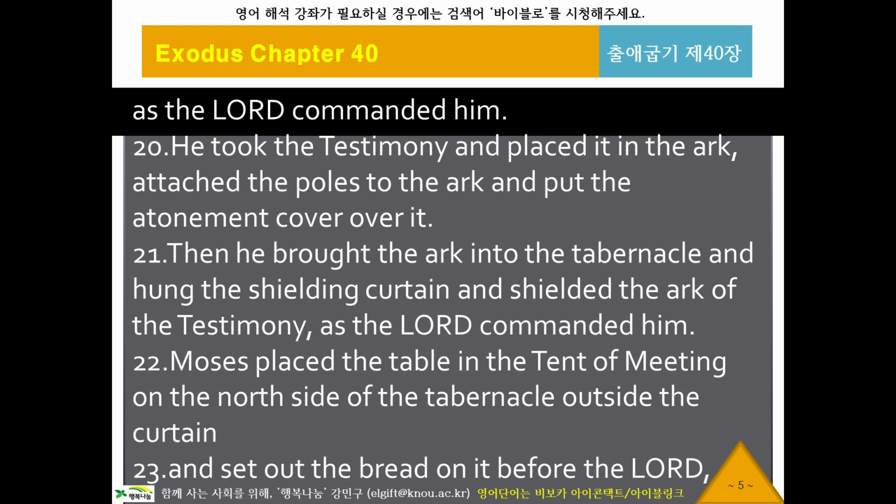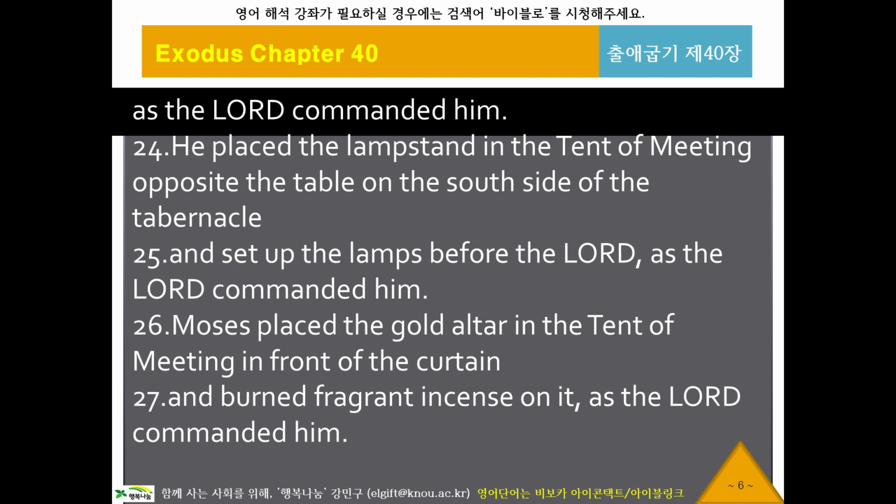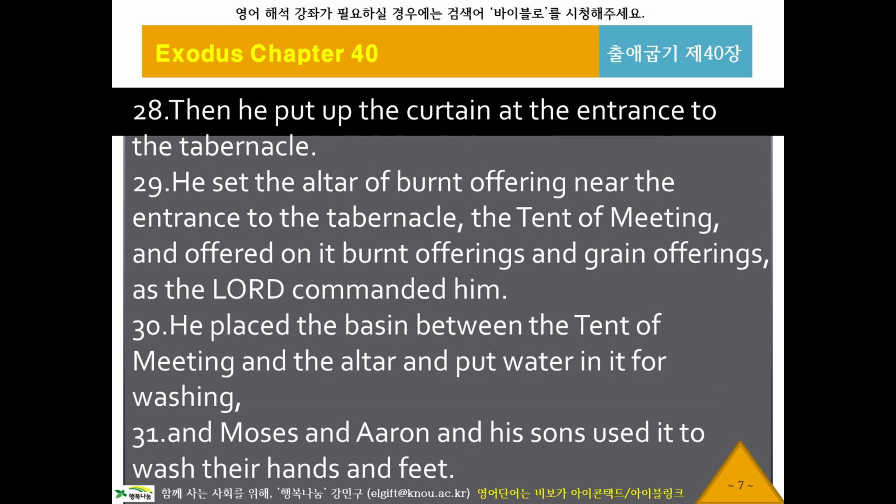Moses placed the table in the tent of meeting on the north side of the tabernacle outside the curtain, and set out the bread on it before the Lord, as the Lord commanded him. He placed the lampstand in the tent of meeting opposite the table on the south side of the tabernacle, and set up the lamps before the Lord, as the Lord commanded him. Moses placed the gold altar in the tent of meeting in front of the curtain, and burned fragrant incense on it, as the Lord commanded him. Then he put up the curtain at the entrance to the tabernacle.